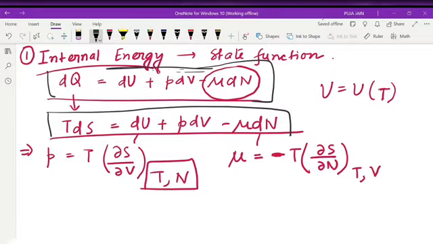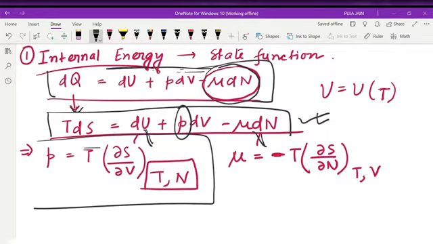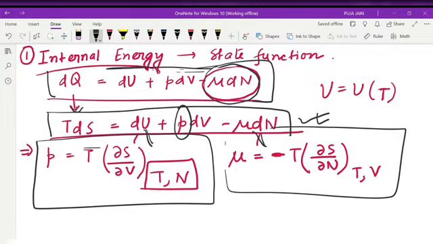Again we know dQ is equal to TdS, right? So this equation is already known to you. You just write this equation. Whichever quantity is asked, you can find out by making the other two quantities constant. If P is asked, by making T and N constant, we can find T del S del V. This is our pressure P. Similarly, you can find our chemical potential mu.